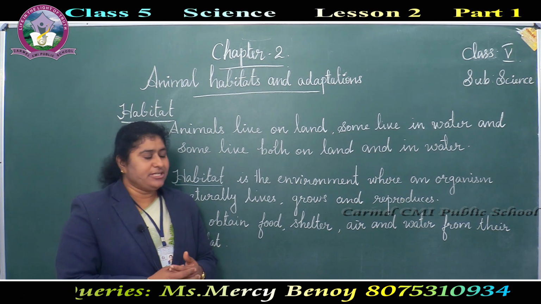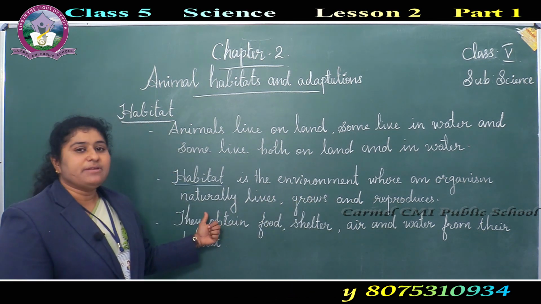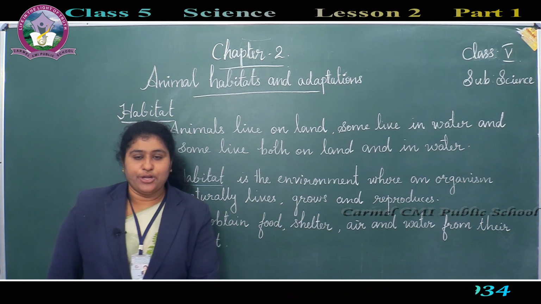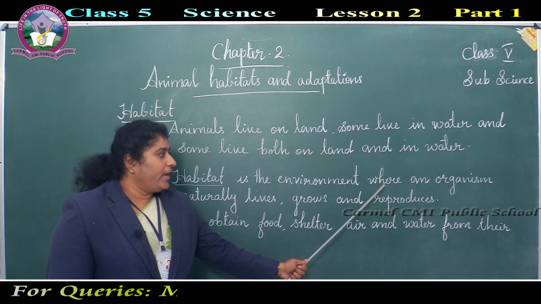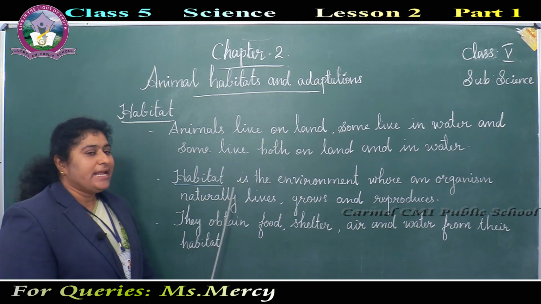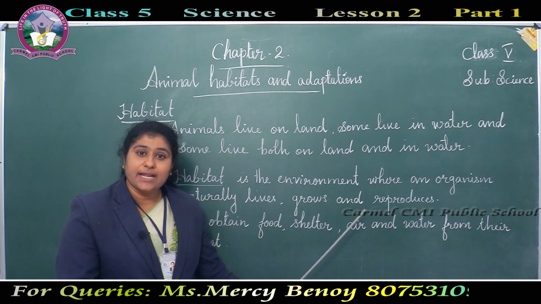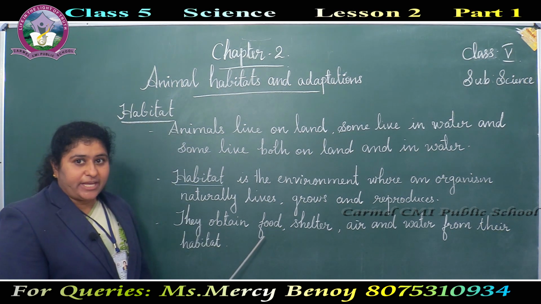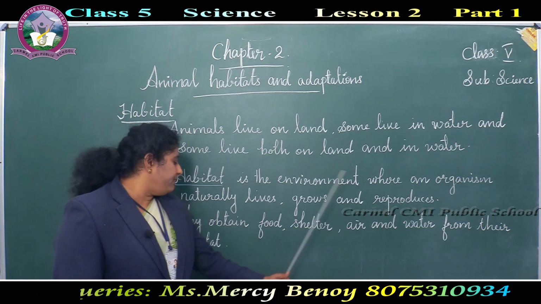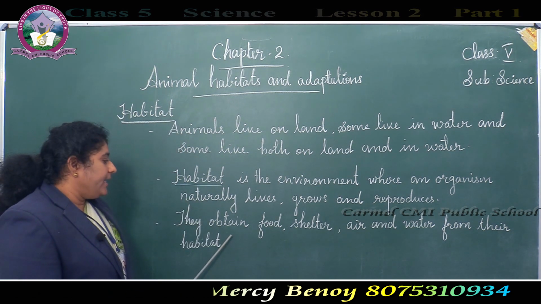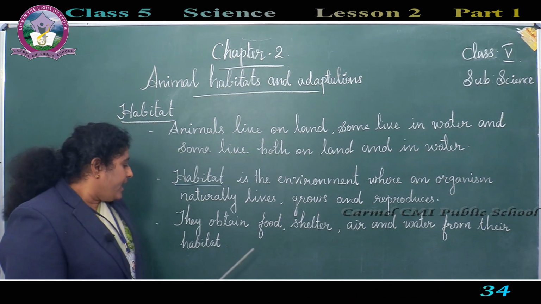So, what is a habitat? Habitat is the environment where an organism naturally lives, grows and reproduces. Reproduces means producing their young ones. They get food, shelter, air and water from their habitat.